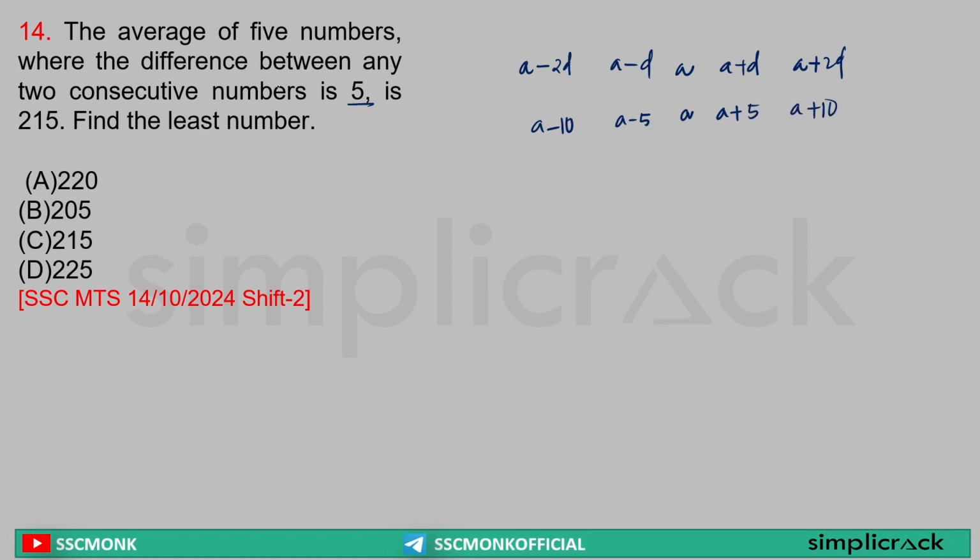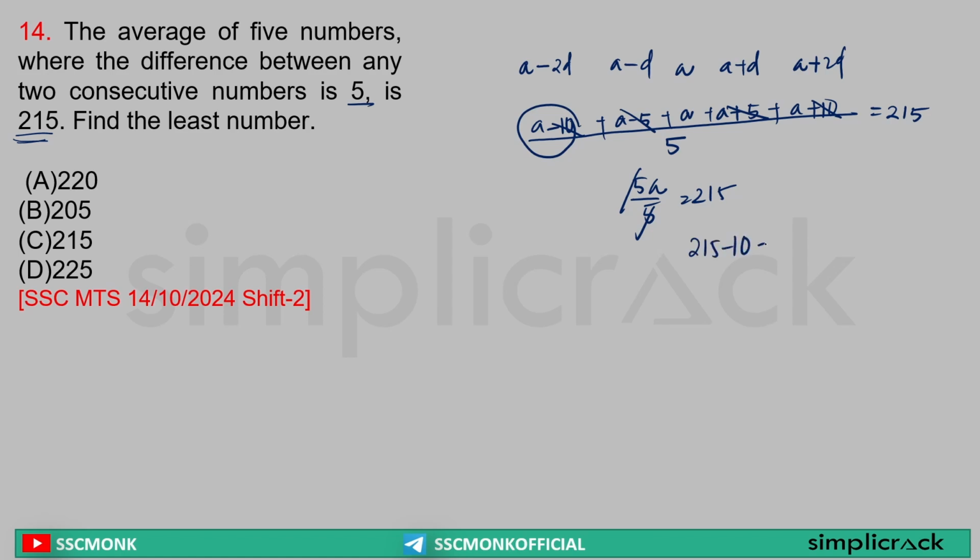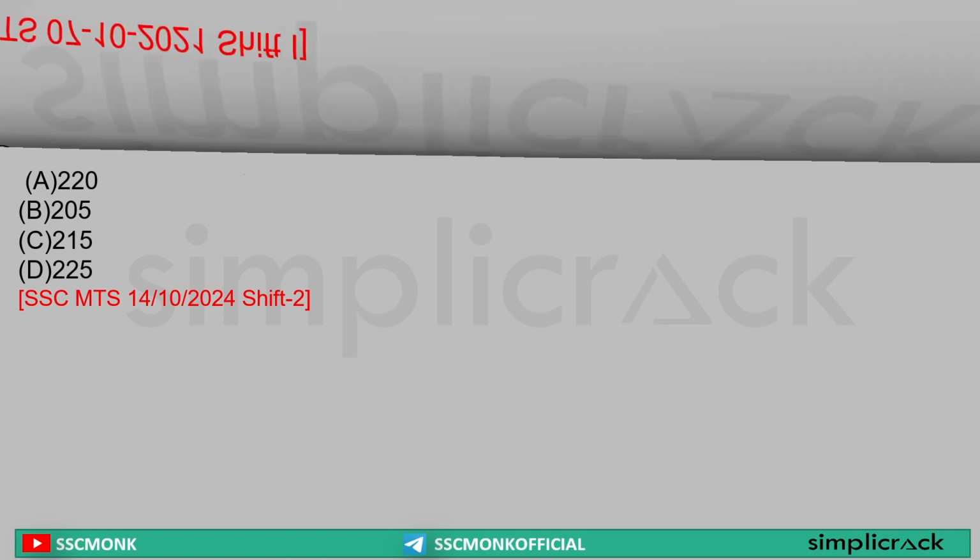Clear? It is saying this average is equal to 215. That means if I add all these and divide by 5, it is equal to 215. Sir, minus 10 plus 10 crossed out, plus 5 minus 5 crossed out. In the upper side it is 5a. 5a by 5 is equal to 215. 5 crossed out, a is equal to 215. It is asking about what? Least number. Least number is a minus 10. That means 215 minus 10, which is equal to 205. Answer option B. Clear? Next.